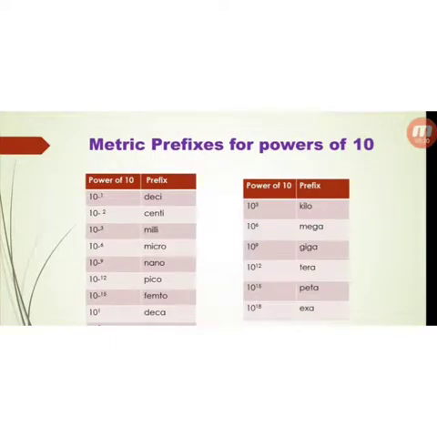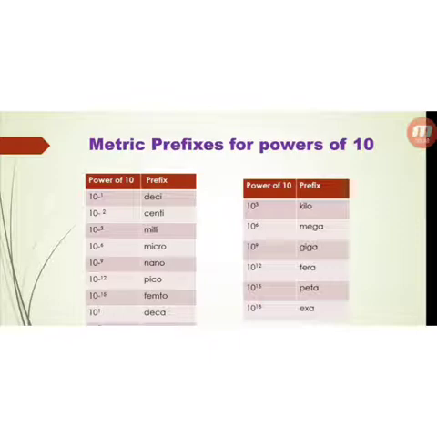Next, metric prefixes for the powers of 10. You all know that it is simpler to represent any numerical value in terms of a power of 10, whether it is positive or negative. It makes the expression simpler to understand. Therefore, we use some prefixes attached with the powers of 10.